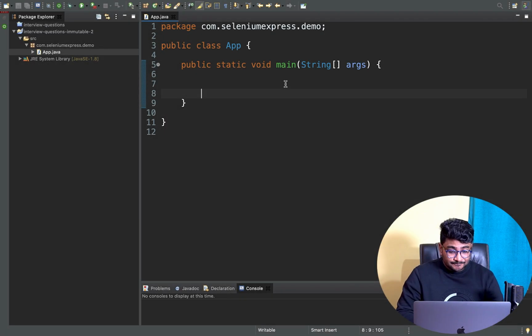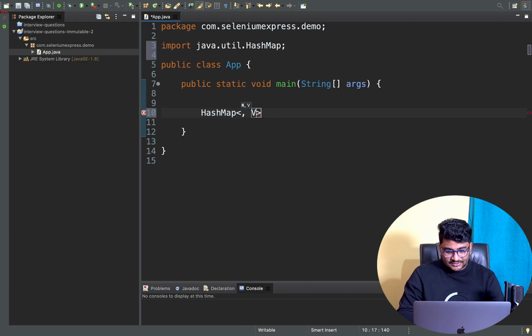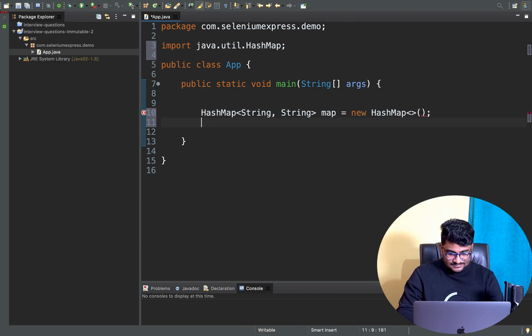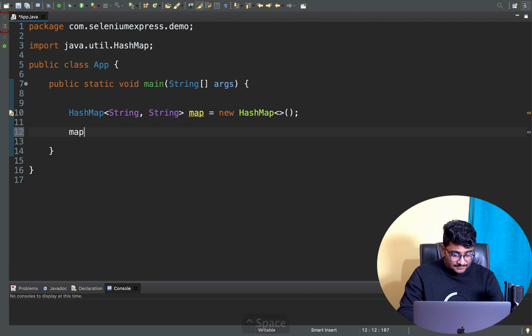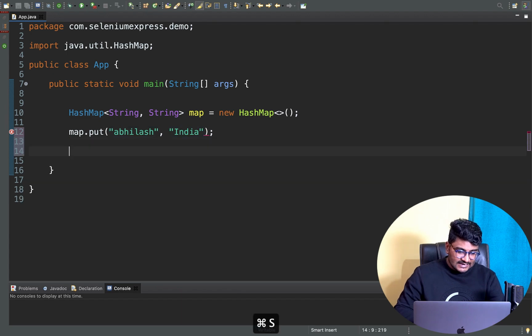All right, so first of all, let me start by declaring a map here. Let me say a HashMap, and for the key first I'm going to take a string. The value, let's say, is a string as well, and map is equal to new HashMap. I'm creating a HashMap object here, and I can simply say map.put, and I can say Abhilash as the key, which is a string. The value is also going to be a string, let's say the country, India. I'm putting a value in the map.